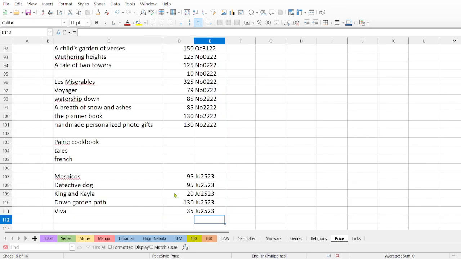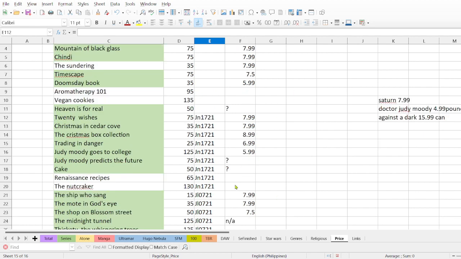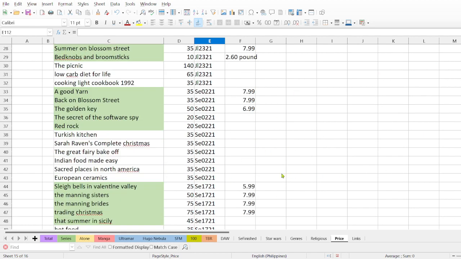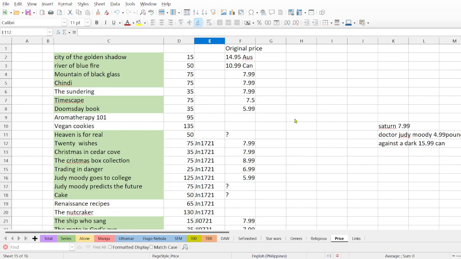And then I have a list of the books I have bought, when I bought them, and the price, just to have an idea of how much I have spent. Because they are all second-hand books, I noticed that I have saved a lot of money. For instance, this book, The City of the Golden Shadow by Tad Williams, was a second-hand book, and I bought it for 15 pesos, which is like 20 cents.